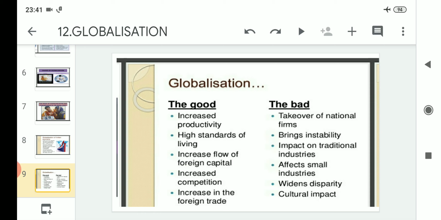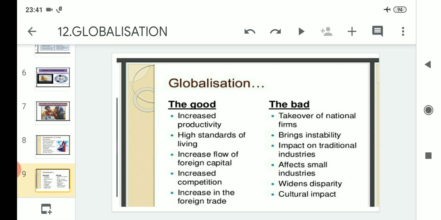That means foreign direct investment is easily done because of globalization. The foreign policy has become flexible, and in that way there is a flow of foreign capital. Whatever it was in the year 2000, it has of course increased if we take the example of 2020.